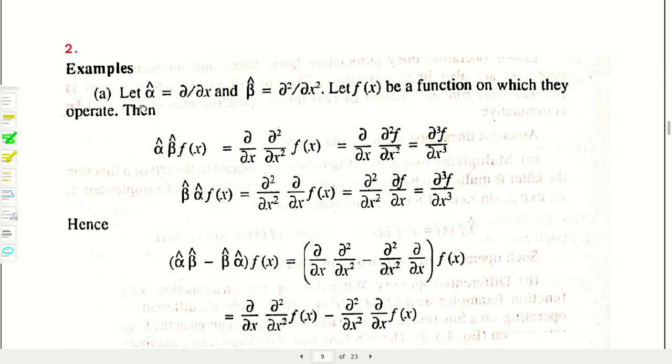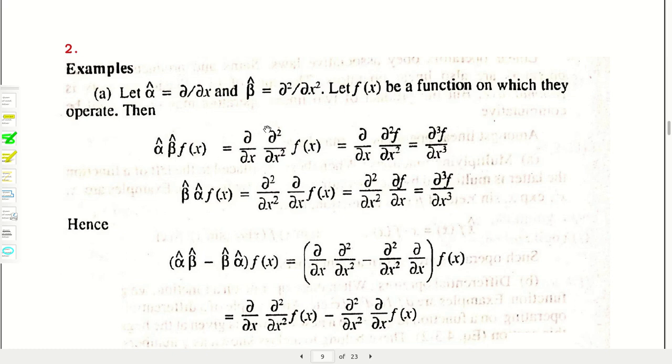Now let us take this example, where alpha is the operator del by del x and beta is another operator, del 2 by del x squared, and show that they are commutating operators. First take a function f(x) and operate alpha beta on it. It will give you del 3 f by del x cubed.